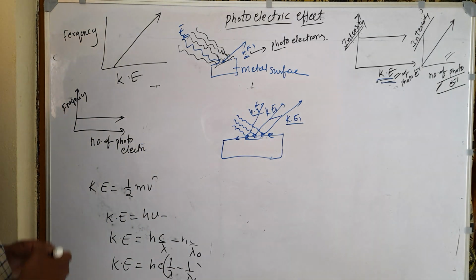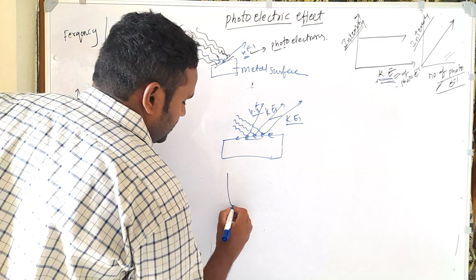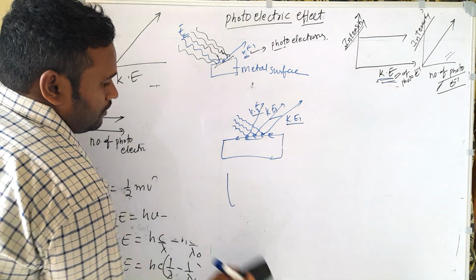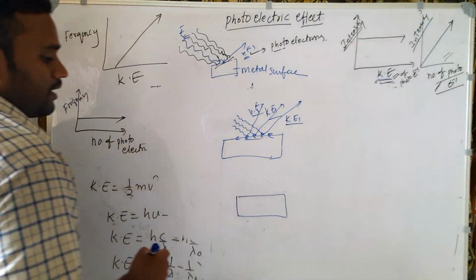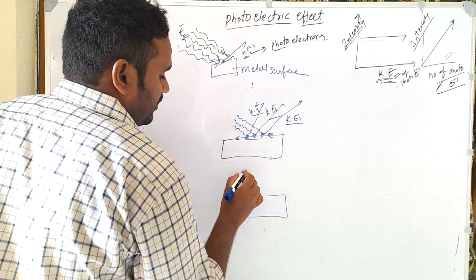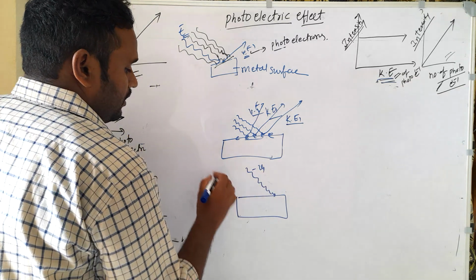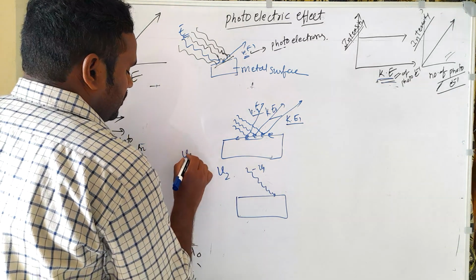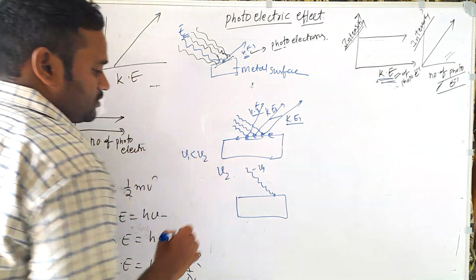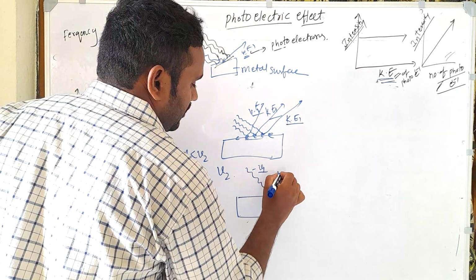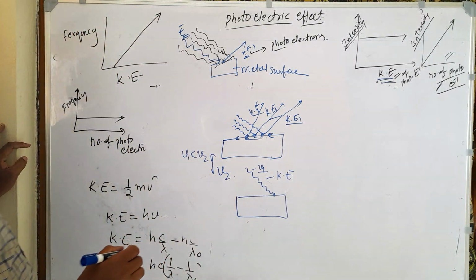And when you increase the frequency, for example, let us take one more diagram here. Let us consider we are sending frequency nu 1 and then a new frequency nu 2, where nu 1 is less than nu 2. With the first frequency it has kinetic energy 1, and in the second case the frequency is increased.